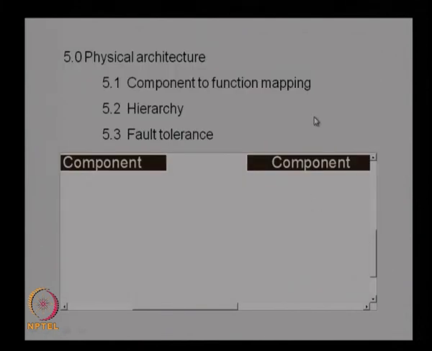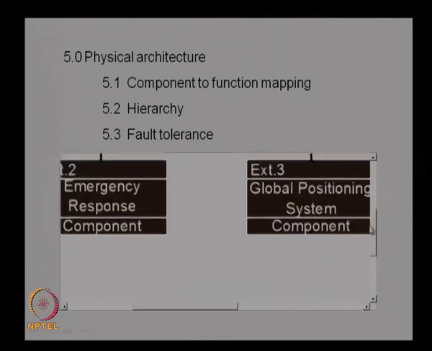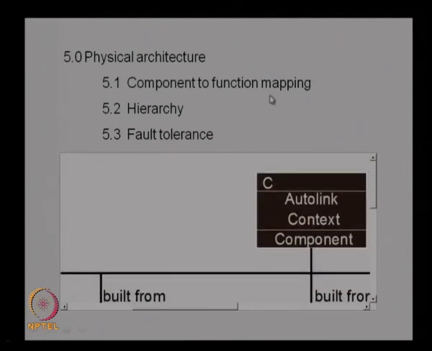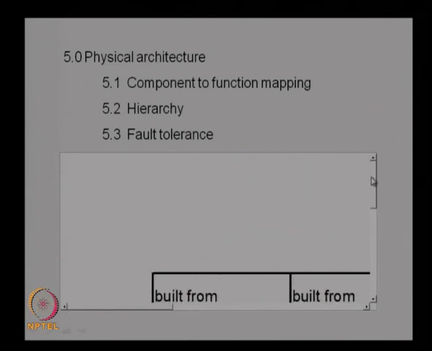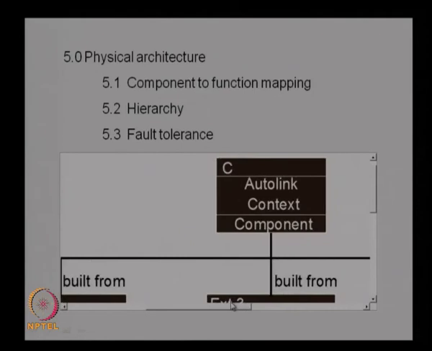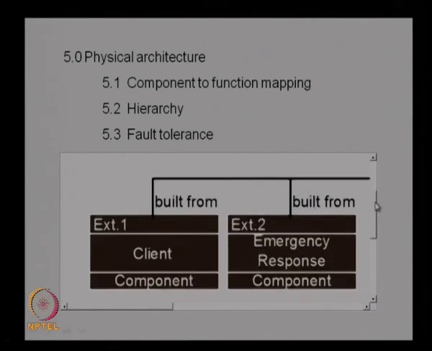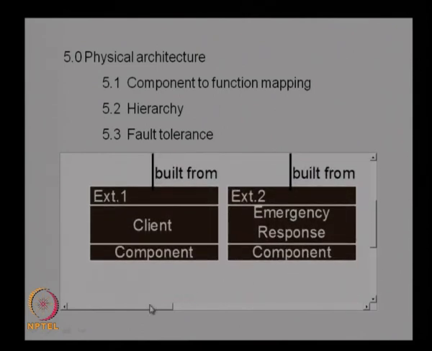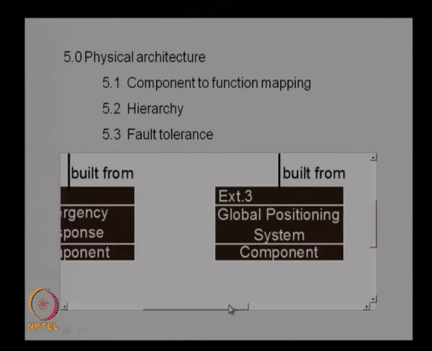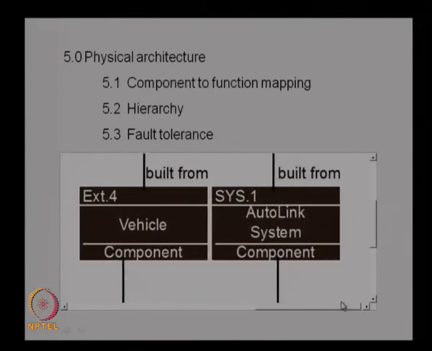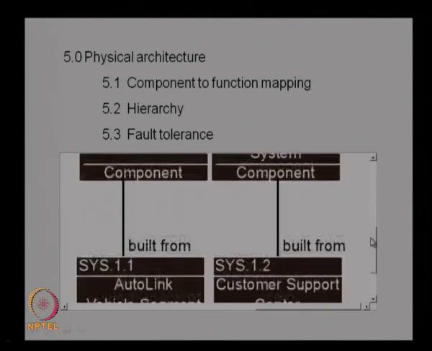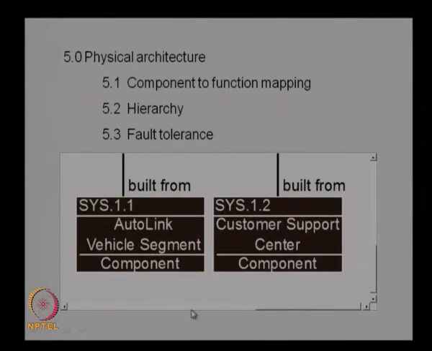And once you have this functional architecture, we can go for the physical architecture. Basically, we convert the functional diagram to a physical architecture, or a generic physical architecture. We identify the components for various functions, so you can see here this is the main component. The main component is the AutoLink system, and then we have the subcomponents like the client, the emergency response component, the global positioning system component, the vehicle, as well as the AutoLink system component. And then this AutoLink system component is built from the customer support center and the AutoLink vehicle segment.